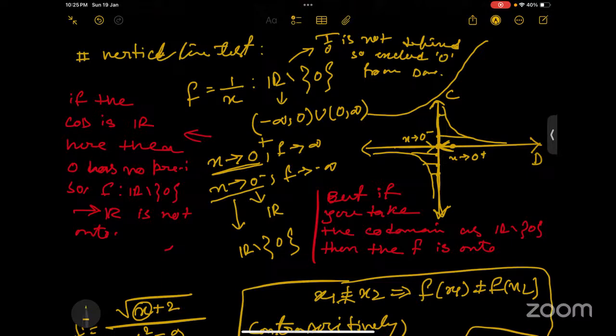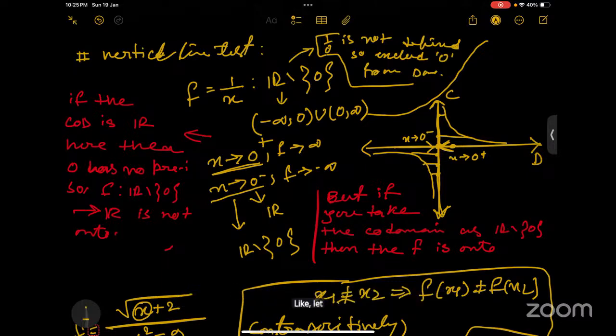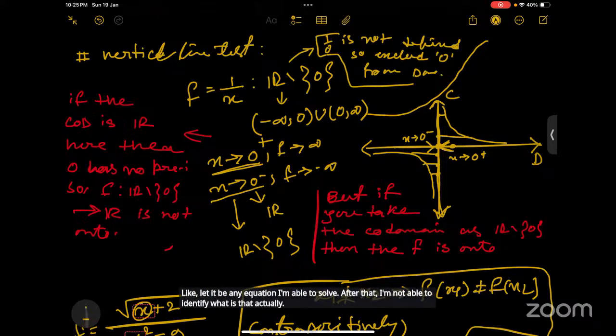Okay. So I am not able to identify, for example, now you gave this minus infinity to 0. I understood till there. Then how do you define it as one-one or onto, on what basis? Let it be any equation, I'm able to solve. After that, I'm not able to identify what that actually is, means one-one or onto or what, right?